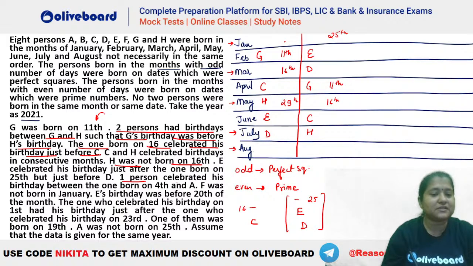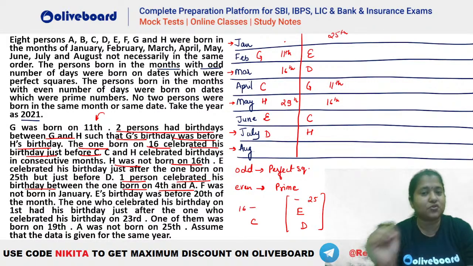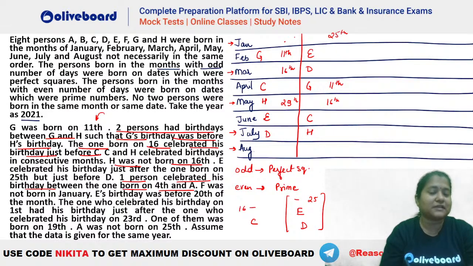Now one person celebrated his birthday between the one born on 4th and A, and F is not born in January. E's birthday is before 20th. ठीक है, हम check करेंगे. Let's see. So we have one person between 4th and A. So 4th again is a month, again has to be in a month with 31 days because 4 is a perfect square here. So let's see in the first case. Where can we have your 4? 4 can be in January, A can be in March, right?